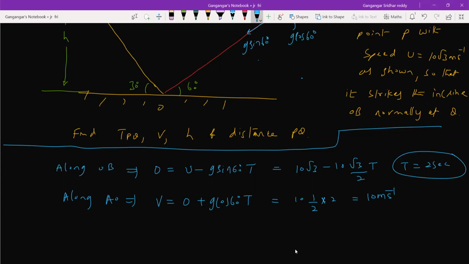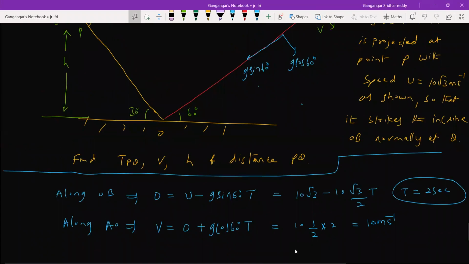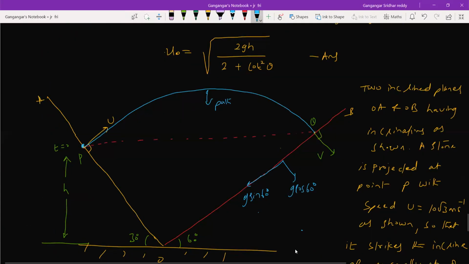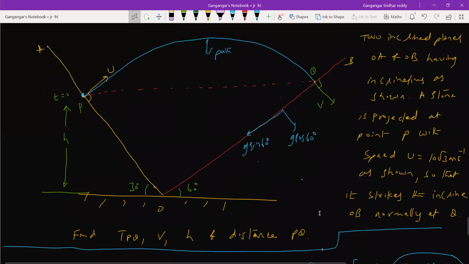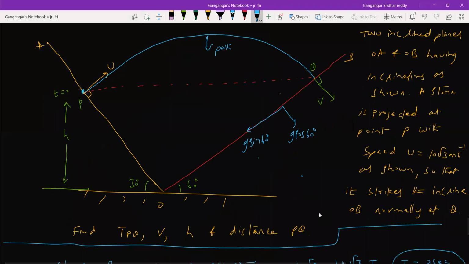Now it is asking to calculate the h. So shall we calculate PO first? So what can be this distance PO? What type of motion is described along PO? Along PO it is going to describe accelerated motion. So for PO, PO should be equal to g cos 60 degree t square by 2, the half a t square formula. And what is the initial velocity along PO?